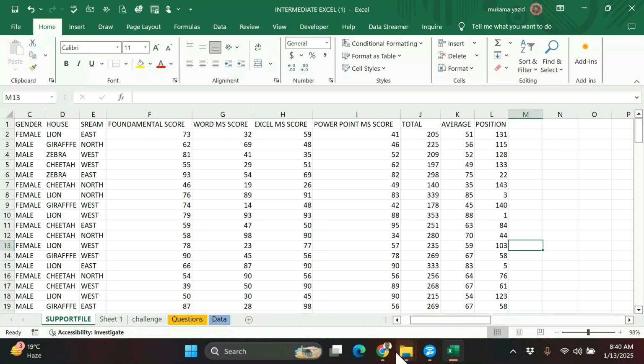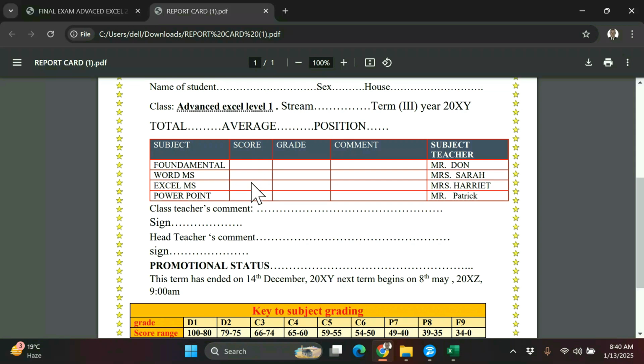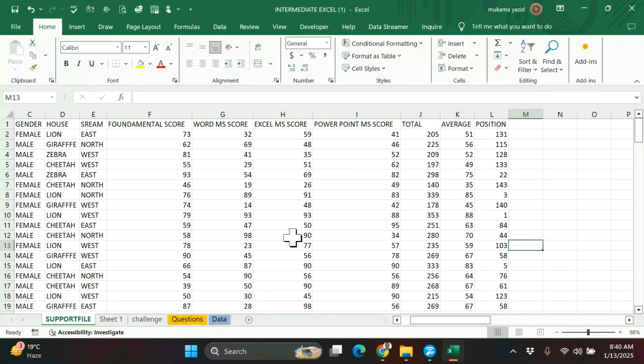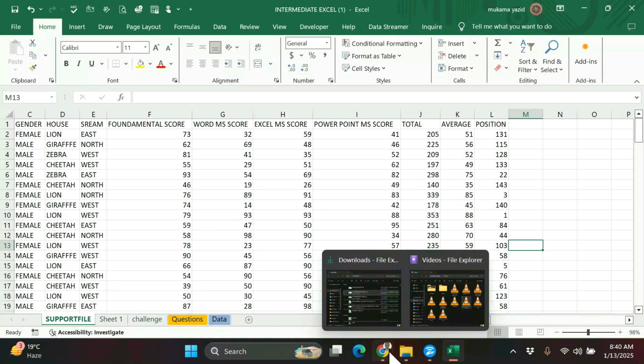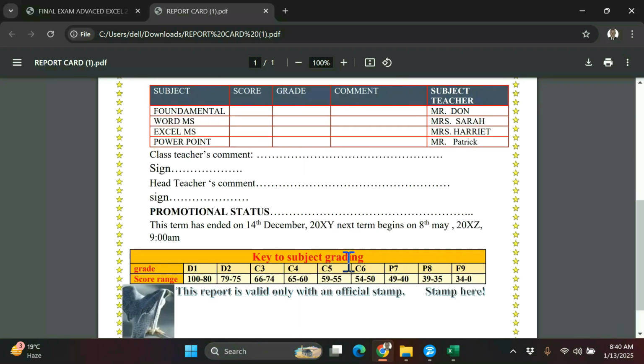On our report card, we must also have grade. Score we have already, but grade we don't have here. Let us go to our Excel. How do we find grade? When we check the report card, we have grade for Fundamental, grade for Word, grade for Excel, which means each subject must be graded according to this grading scale. So let us go to Excel.